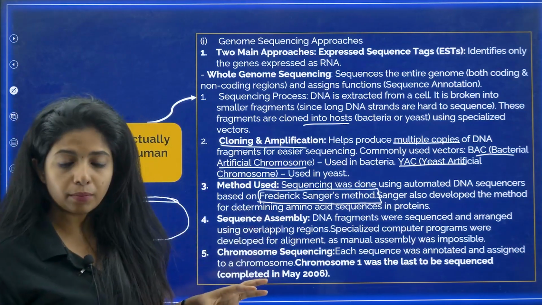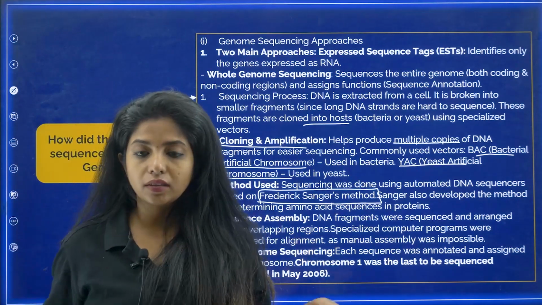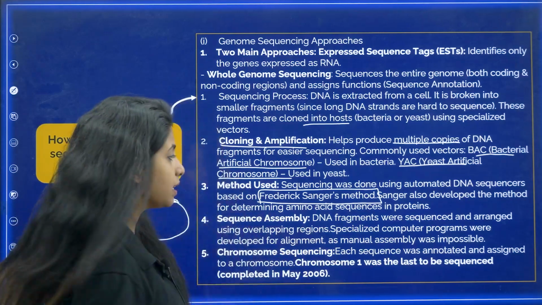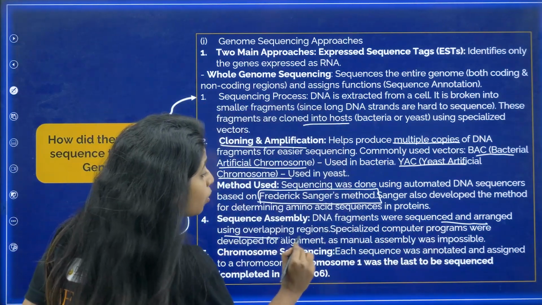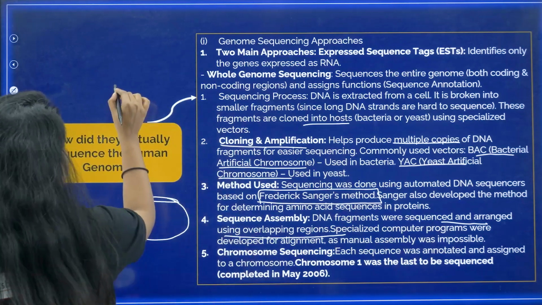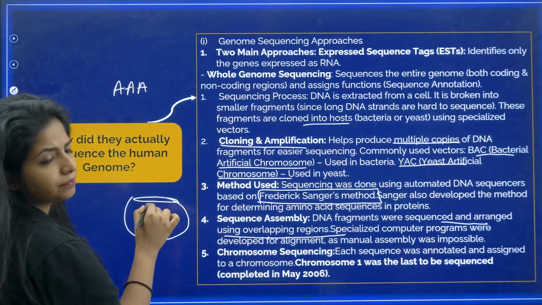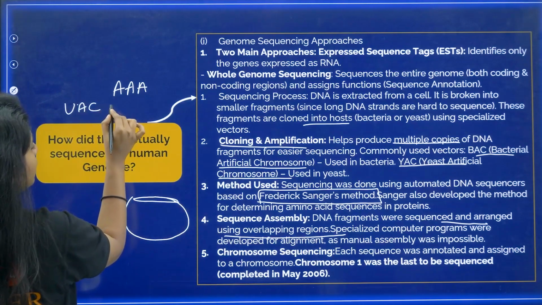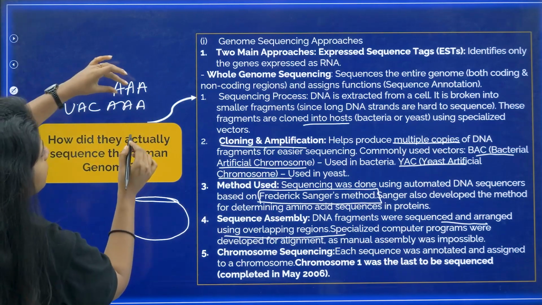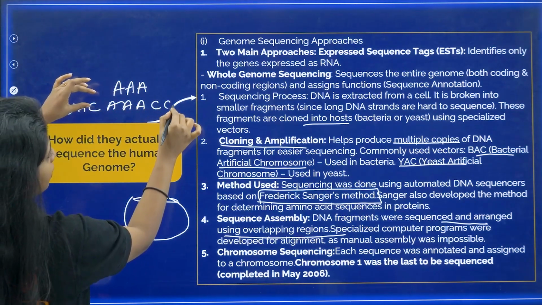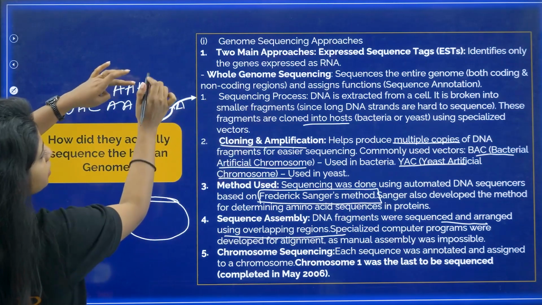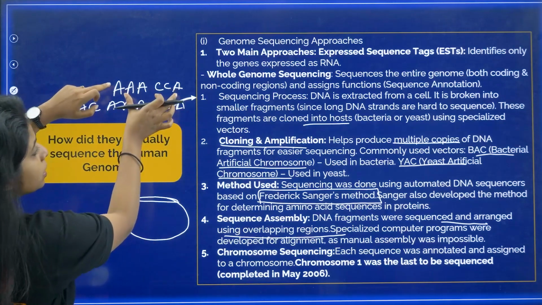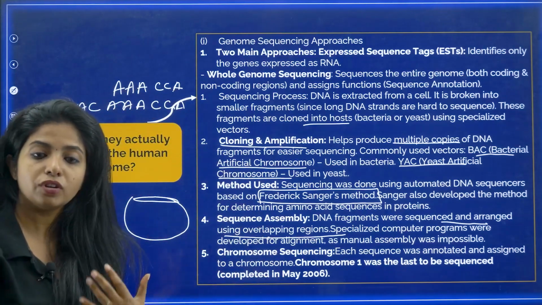And how were they assembled? Okay, we got the sequences and what was being coded, what genes were there. But how were they arranged back? Basically, the DNA fragments were sequenced and arranged using overlapping regions. For example, if one particular fragment is ending with A, and another one, I took something like this, UAC and then AAA, I basically know that this might be a continuation of that. So after this, I know it's CCA that might be coming ahead. So it's not just AAA, they might have looked for two or three certain things and then went ahead. But anyway, the overlapping regions were being found.